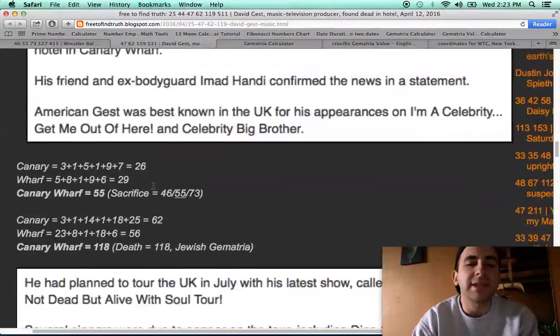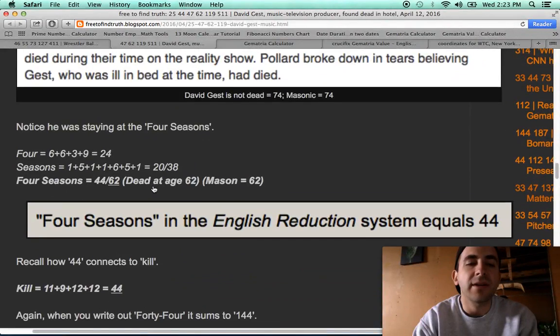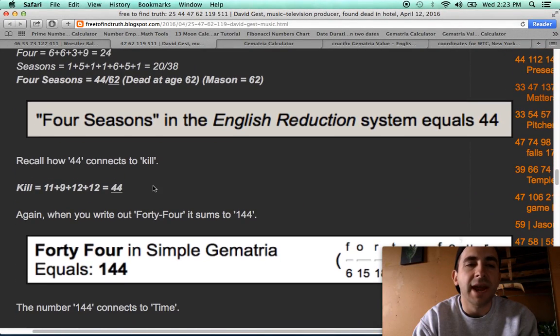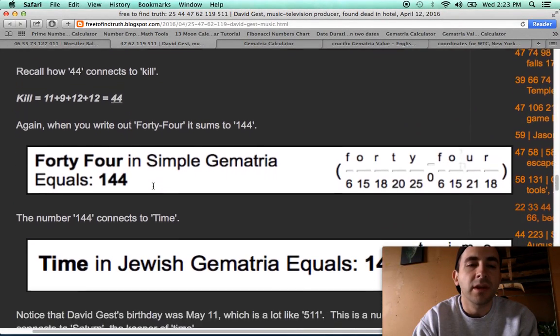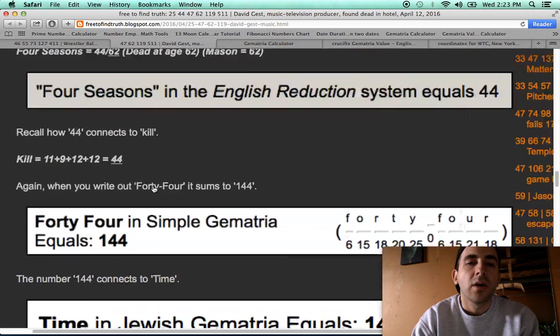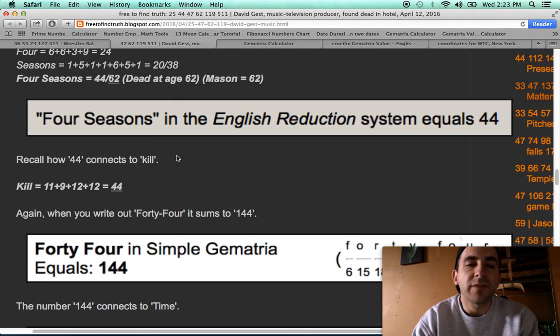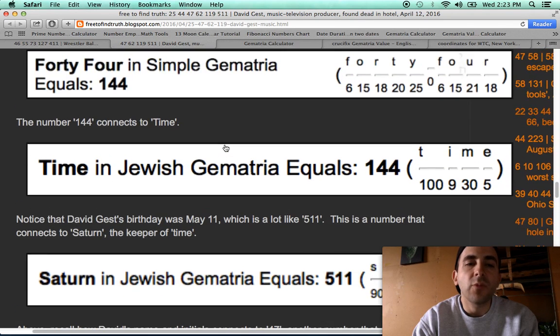Anyhow, Saturn is the keeper of time. We were talking about Saturn, its connection to 93. With regards to this guy dying in the 44 location, when you write out 44, it sums to 144. Time in Jewish gematria equals 144. Interesting that the square root of 144 is 12. The 12th Fibonacci number is also 144.